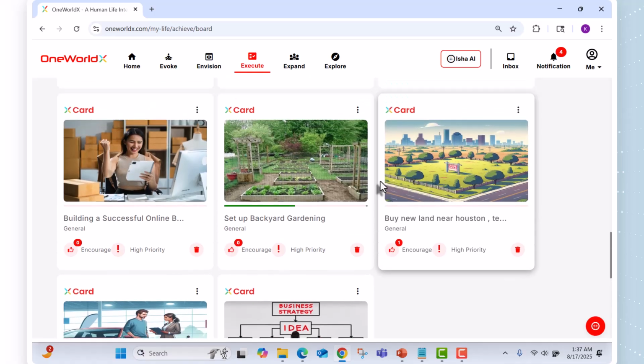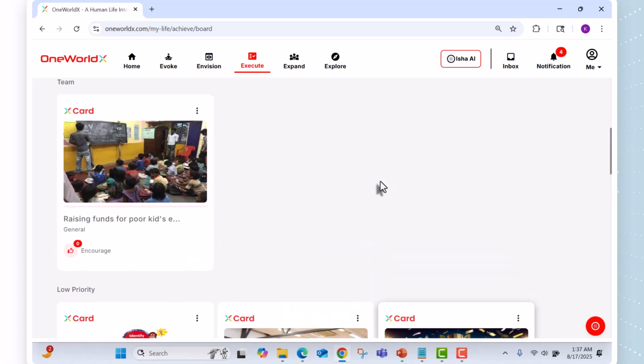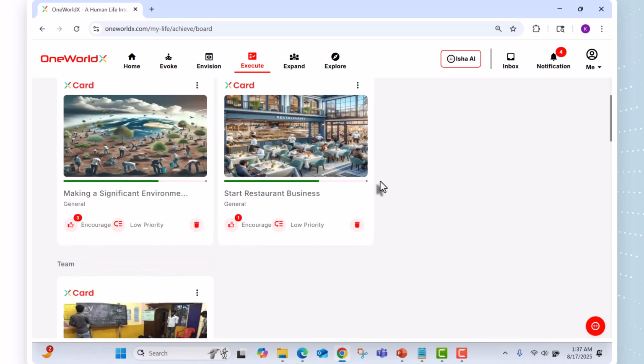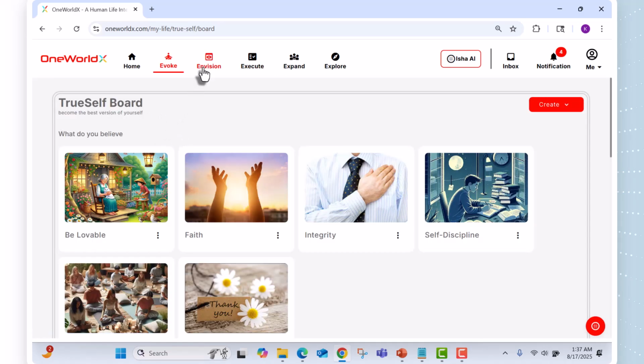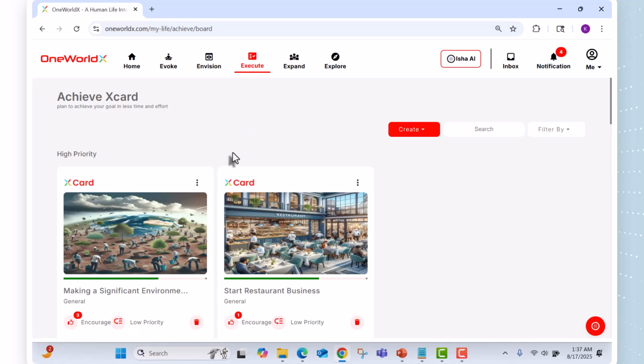One important thing I want to mention is that your projects and goals are recommended to be aligned with your true self board and envision board. Otherwise, you might regret maybe 5 years or 3 years from now that what you have done is not aligned with your vision board. However, feel free to create whatever you love to achieve in your life.